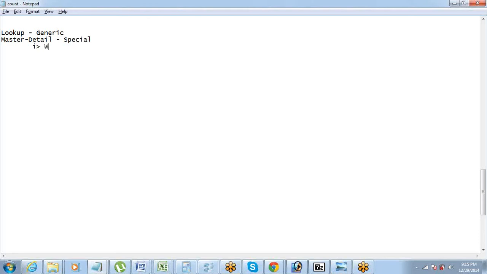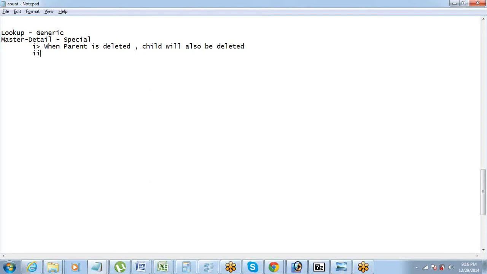First thing, when parent is deleted, child will also be deleted. So in this master detail relationship, what happens? The child record is too much dependent on the parent. Okay. In lookup, it's not that much dependent, but master detail, when you delete the parent record, the child record will also be deleted. There is no way you can say that I want to keep the child record, but I want to delete the parent record, right?